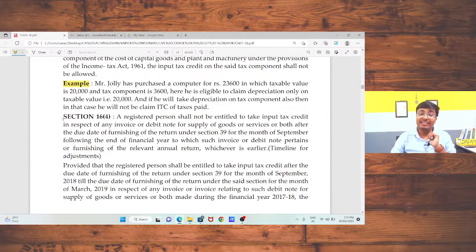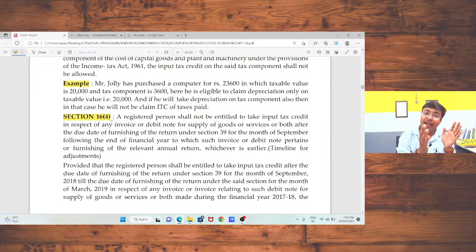Okay, sir. Now, section 16 subsection 4 talks about the timeline in which I can claim the input tax credit. What is the timeline in which one can claim the input tax credit? Just take an example. For financial year 2022-23, the maximum timeline is 30th November of the next financial year, that is 30th November 2023, or the date of my filing of the annual return, whichever is earlier. That will be the timeline in which I can claim the input tax credit regarding financial year 2022-23.